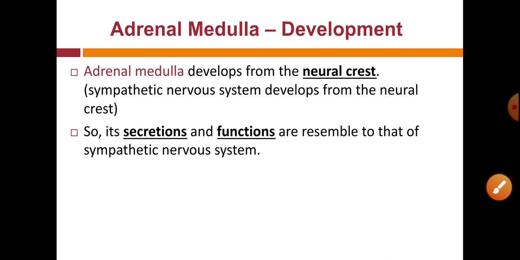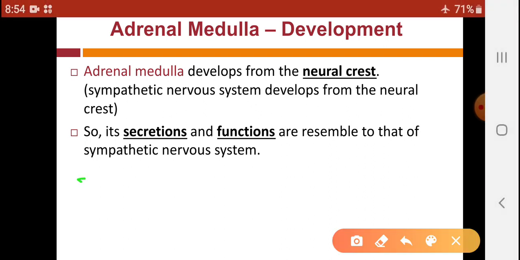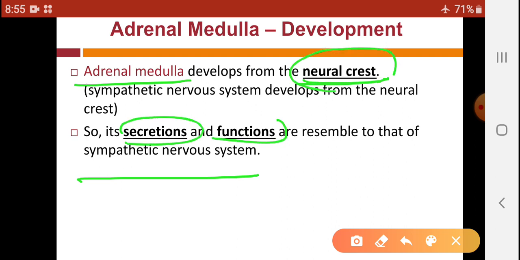Its secretions and functions resemble those of the sympathetic nervous system, because both develop from neural crest.